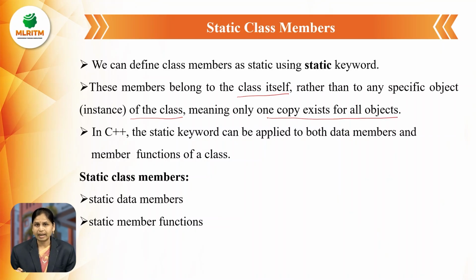Whenever we declare the class members as static, only one copy is created. There are no duplicate copies. Even when we declare multiple objects of that class, only one copy of the static class members is created. In C++, the static keyword can be applied to both data members and member functions. A class is a combination of variables and methods, so we can declare the variables as static and the methods as static also. Now let us see one by one.